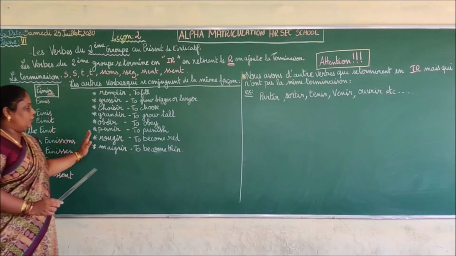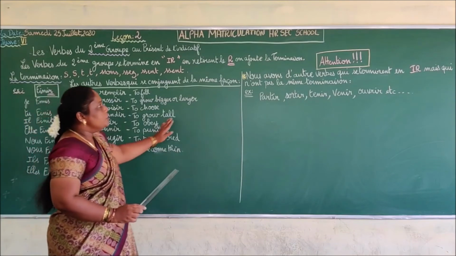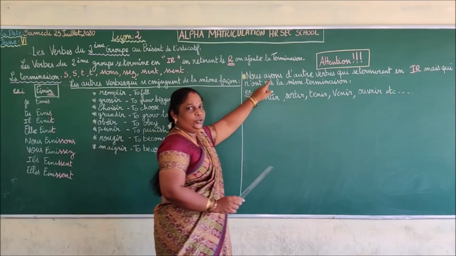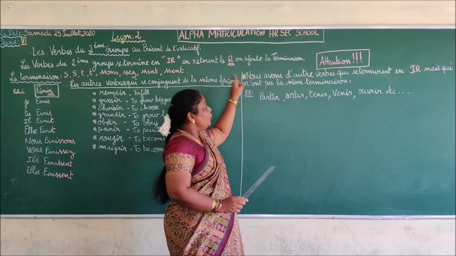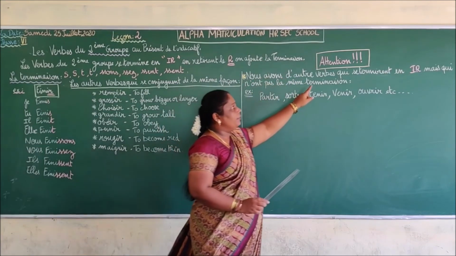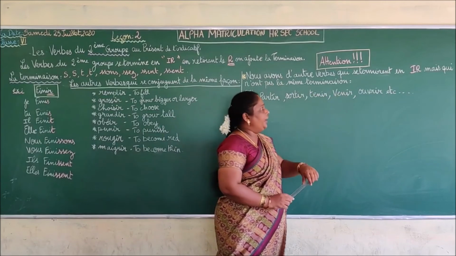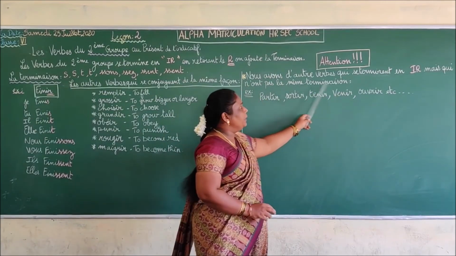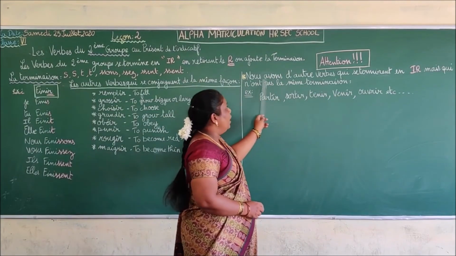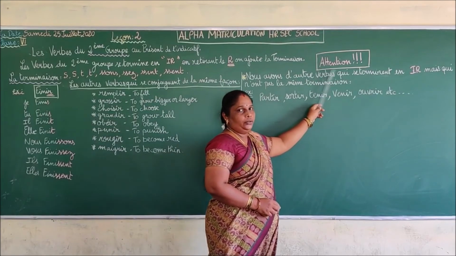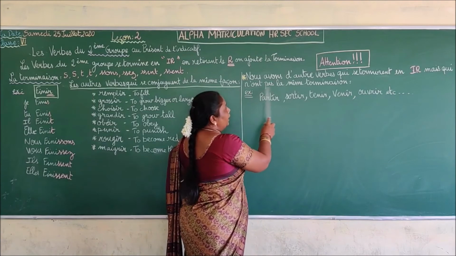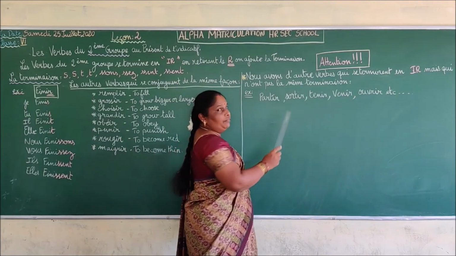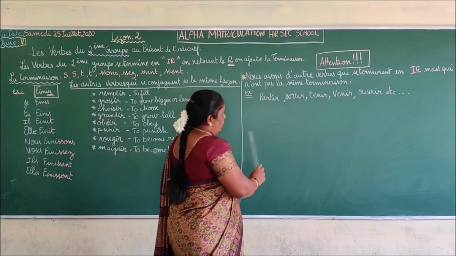Okay, I hope it is clear for you. So here, attention. Attention means be careful. Nous avons d'autres verbes qui se terminent en IR, mais qui n'ont pas la même terminaison. So we have other verbs also ending in IR, but they do not have the same endings.